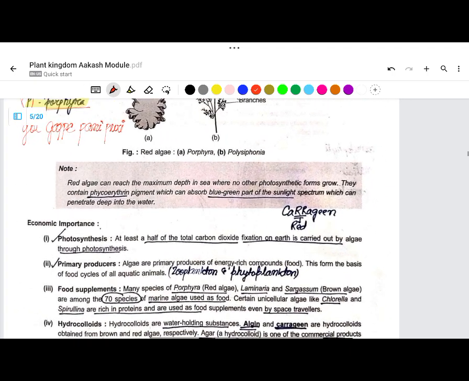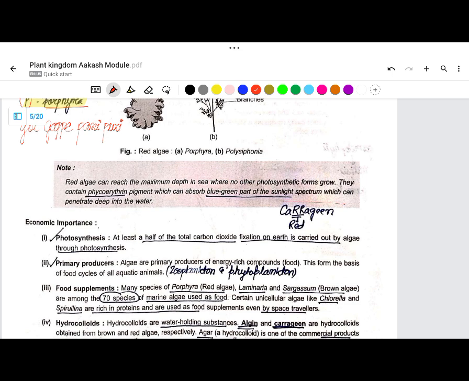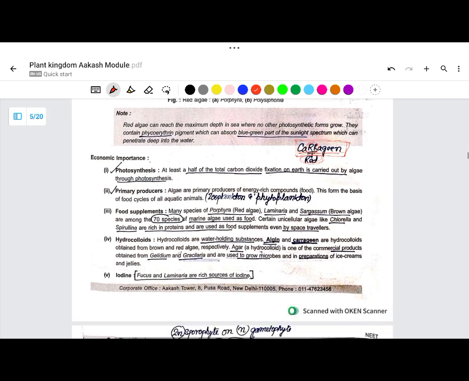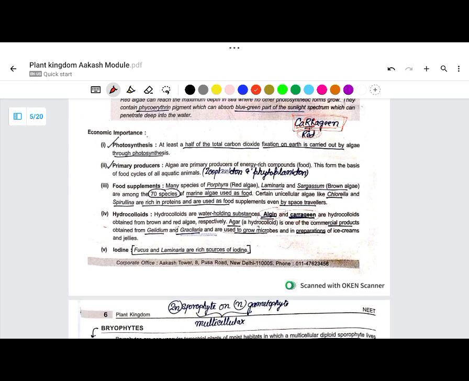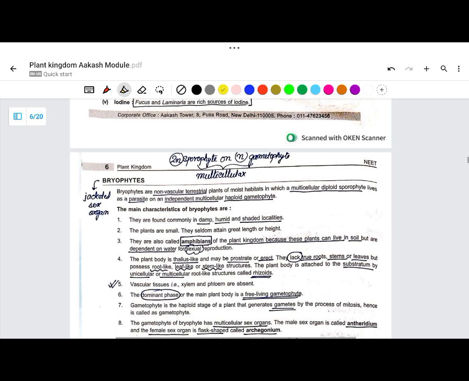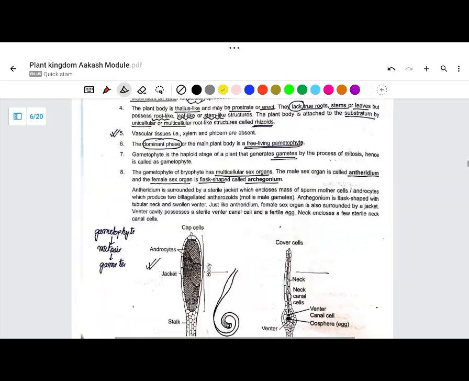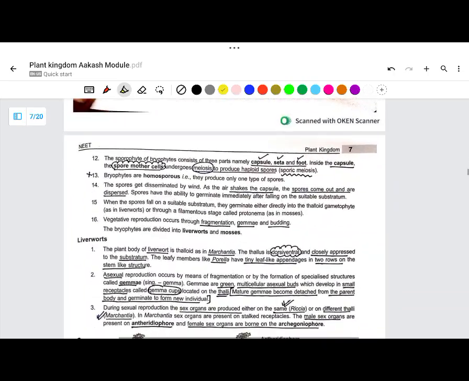Next, how can you remember that carrageenan is for red algae? This RR stands for red, so carrageenan is for red algae, right? Algin and carrageenan are hydrocolloids. Here we can see these are all inserted lines. Algin and carrageenan are hydrocolloids for red algae, and Gelidium and Gracilaria are used for ice creams and jellies.